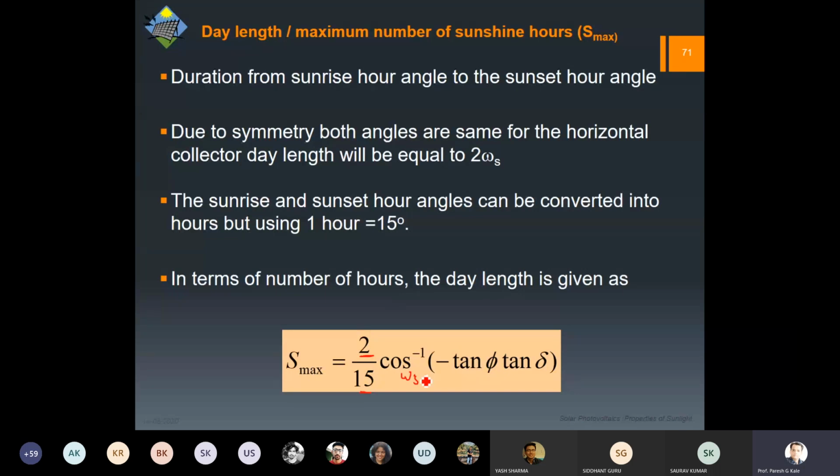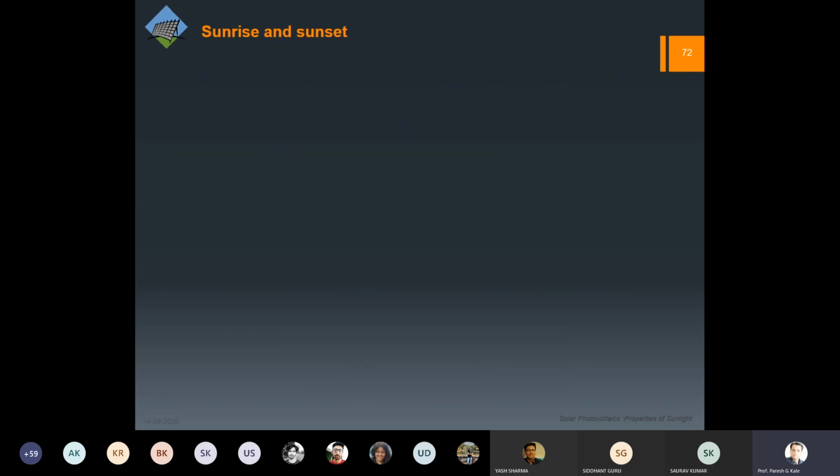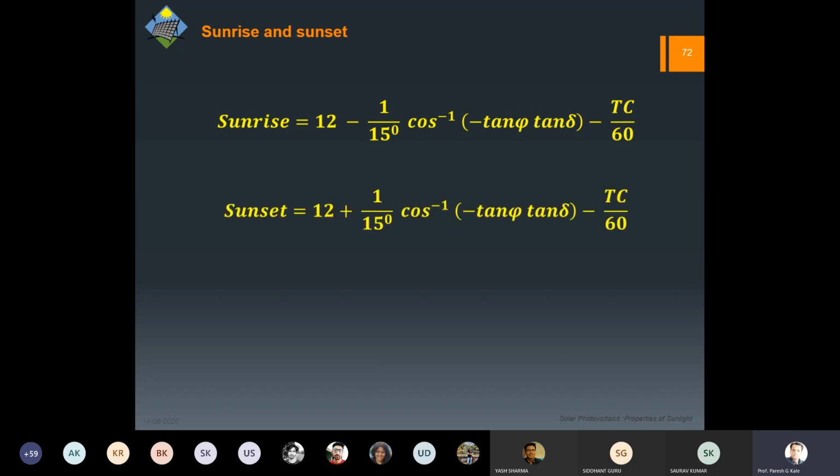Now why do we require it? So that if we know the number of hours, and if we know hourly data of radiation, we can find out what is the total radiation available for the panel to convert light into electricity.